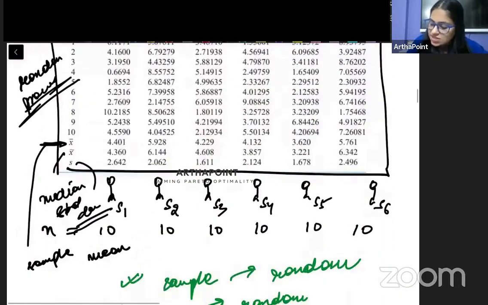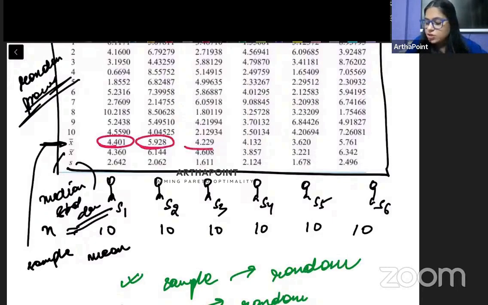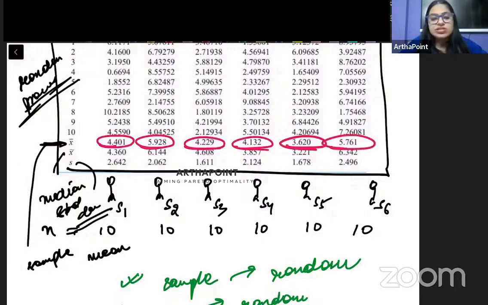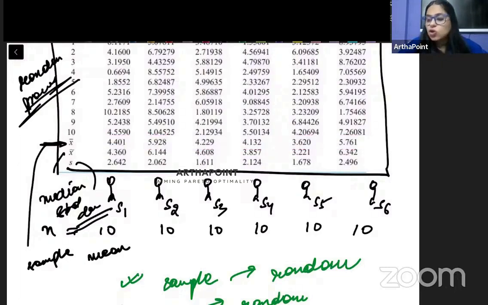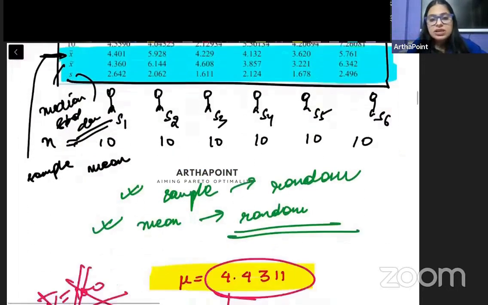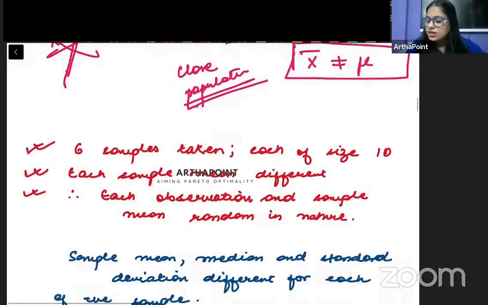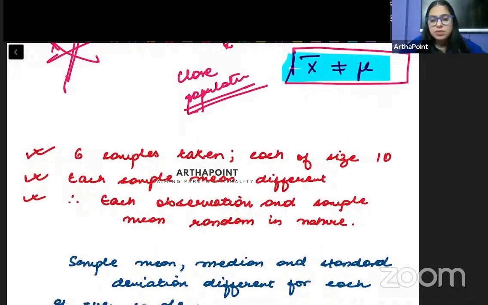So just go ahead and see here. Here the sample mean is 4.40, 5.92, 4.42, 4.1, 3.6 and 5.7. So we can clearly see that the sample means are not the same. They are different values. Sample के जो mean आ रहे हैं वो population mean के equal नहीं आ रहे हैं. They are different from the population mean. Right? Okay, बेटा. Now let's look into these 3 points that I have written.